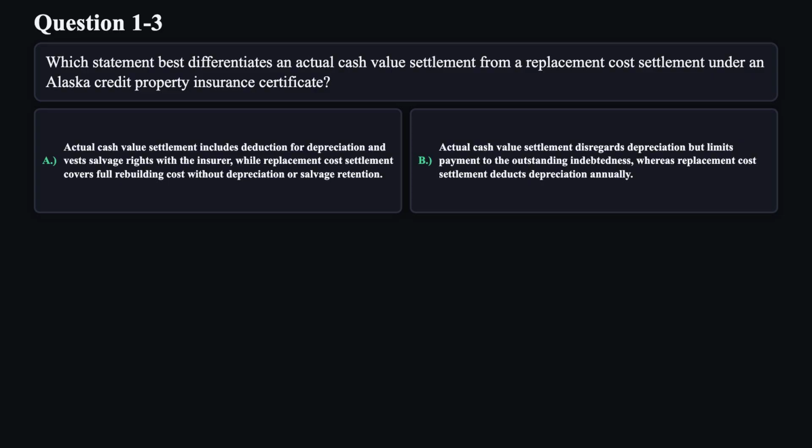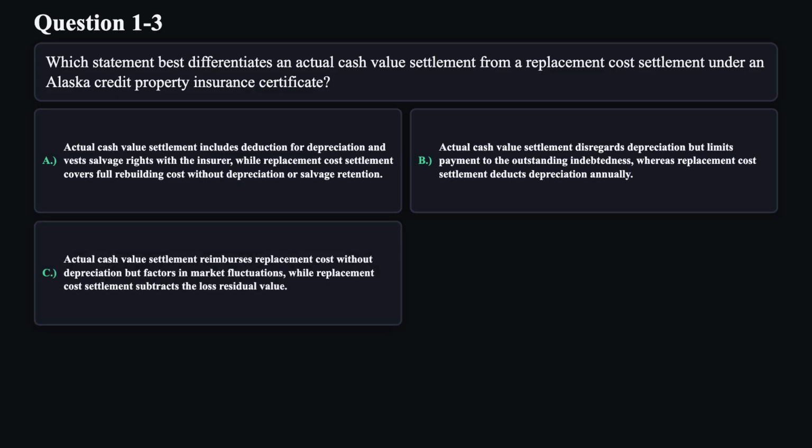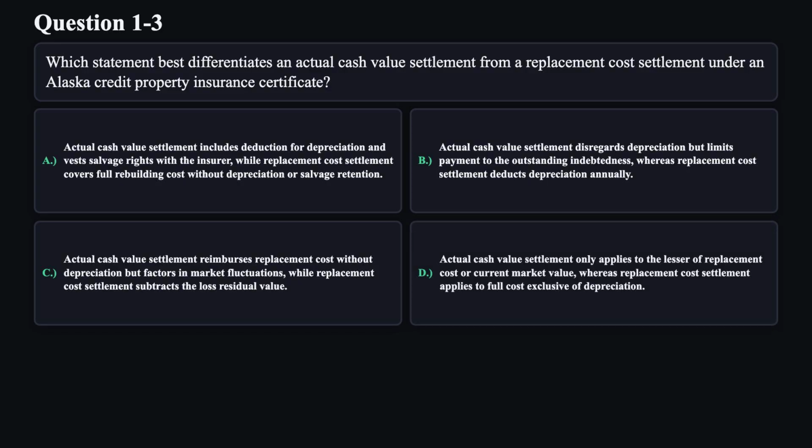B. Actual cash value settlement disregards depreciation but limits payment to the outstanding indebtedness, whereas replacement cost settlement deducts depreciation annually. C. Actual cash value settlement reimburses replacement cost without depreciation, but factors in market fluctuations, while replacement cost settlement subtracts the loss residual value. D. Actual cash value settlement only applies to the lesser of replacement cost or current market value, whereas replacement cost settlement applies to full cost exclusive of depreciation.